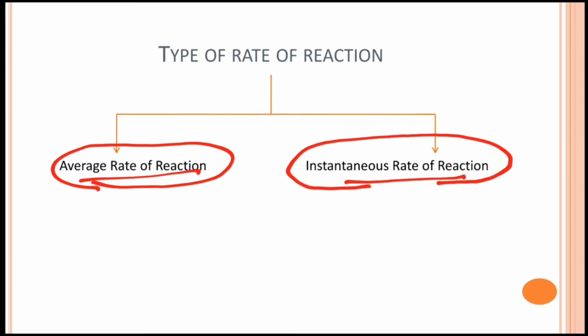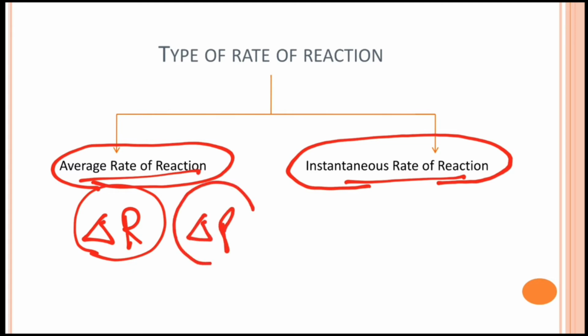So here the change in concentration will be larger. Either the change in concentration of product or reactant will be to a larger extent, but here the change in concentration of reactant or product will be on a smaller scale.